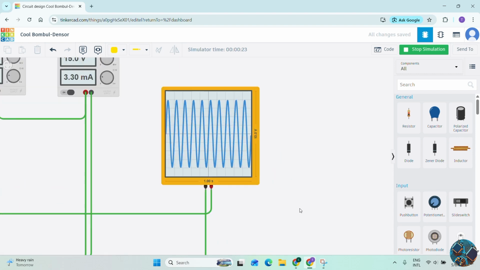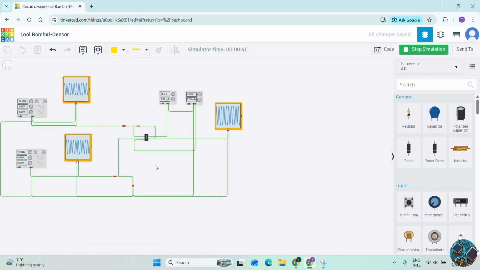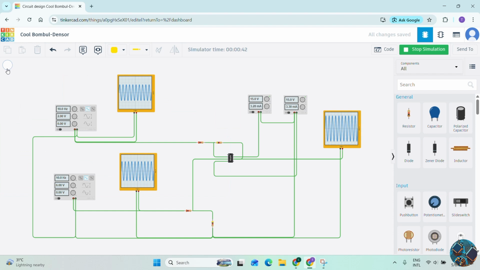So check the output. So this one is total 10 volts. So 1, 2, 3, 4. 4 means it's an 8 volt peak to peak sine wave. So according to our setup, we got the correct results. So this is the way to make the difference amplifier circuit.